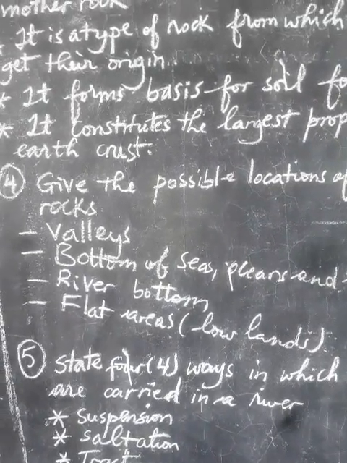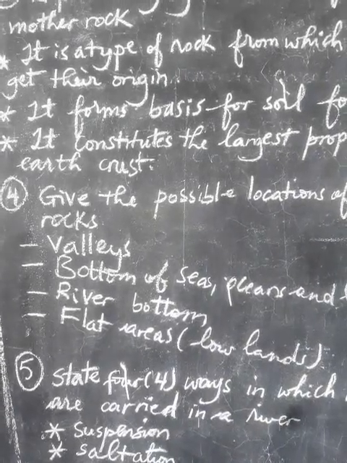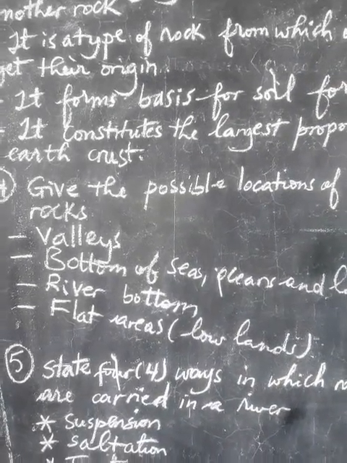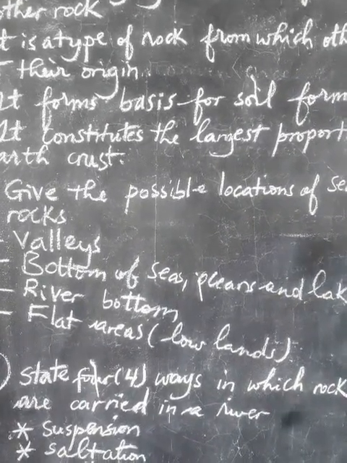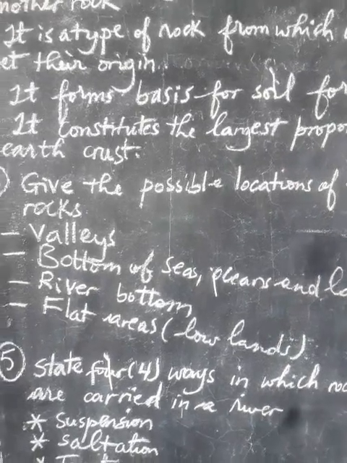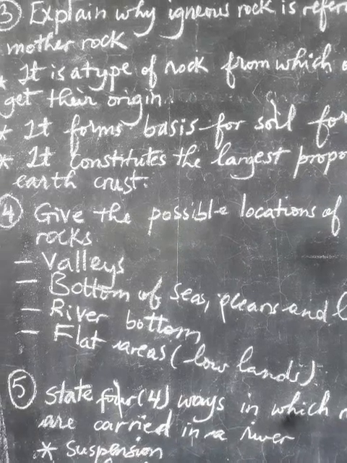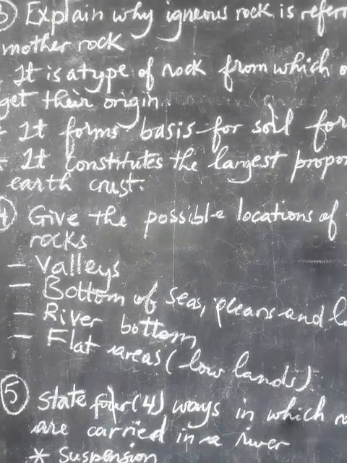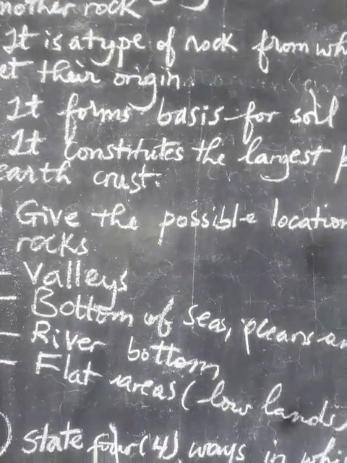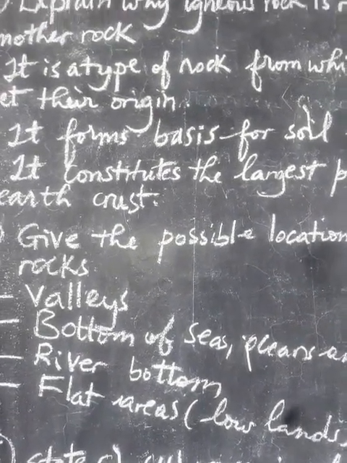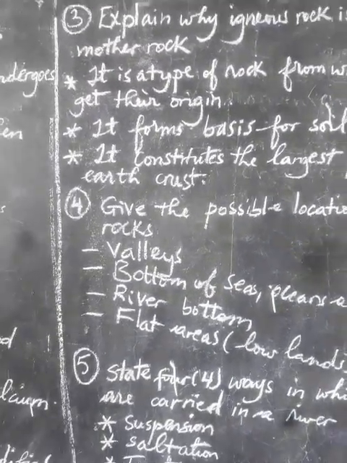The river bottom, you can also find sedimentary rocks there. The flat areas, you can also find sedimentary rock. For example, in the swamp, the low-lying areas, where we can even find clay or coal. So therefore, it is where we can find them. Remember that at the bottom of the sea, it's where we can even find the coral reef. And remember that coral reef is an example of sedimentary rock. So therefore, those are the answers for that good question.